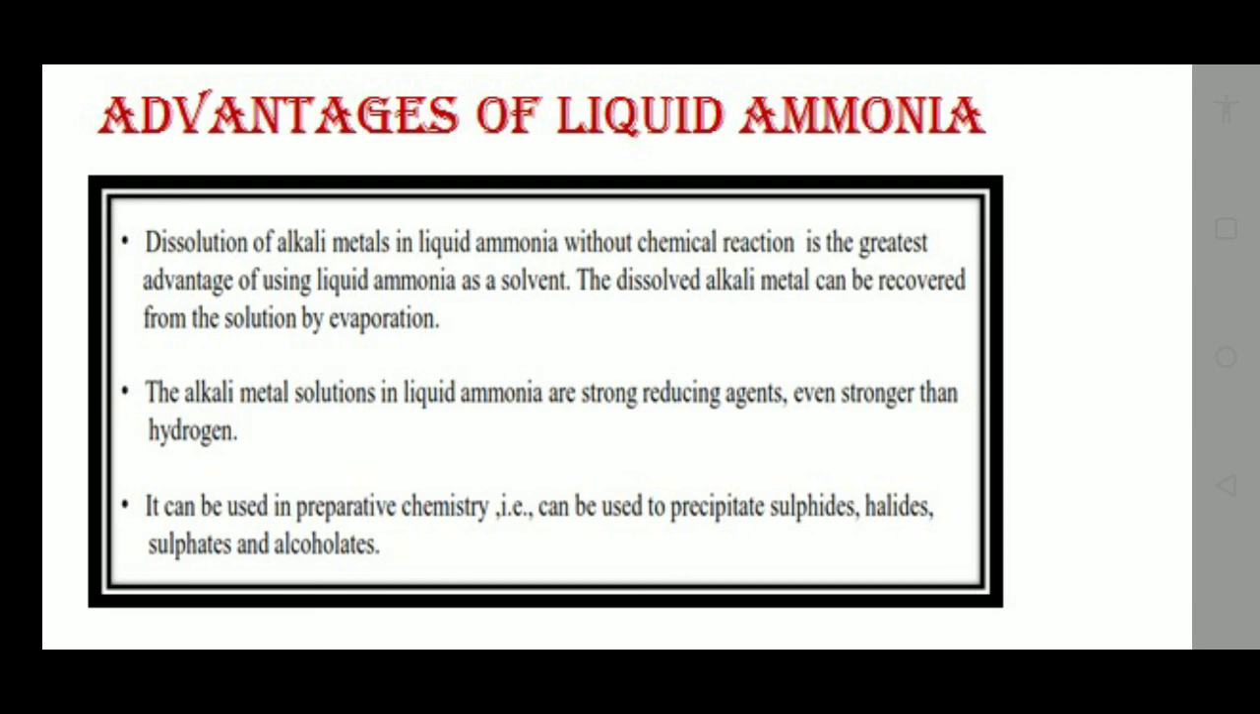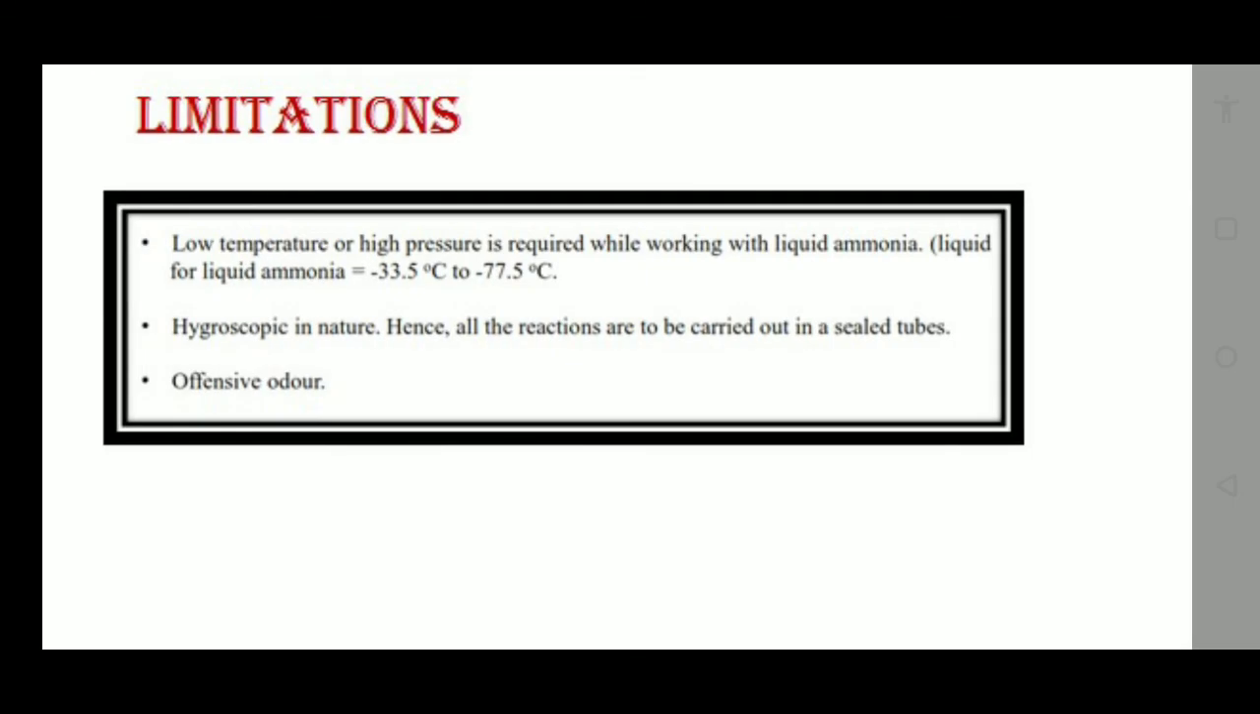Now there are still limitations of liquid ammonia. Low temperature and high pressure are required while working with liquid ammonia. Liquid ammonia exists between minus 77.5 degrees Celsius and minus 33.5 degrees Celsius. That's why we require low temperature and high pressure to handle liquid ammonia. It is very difficult to create those conditions.